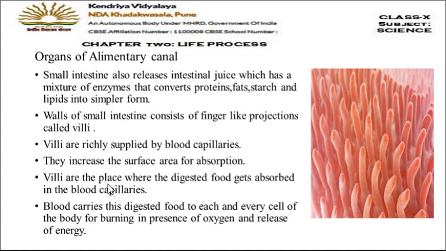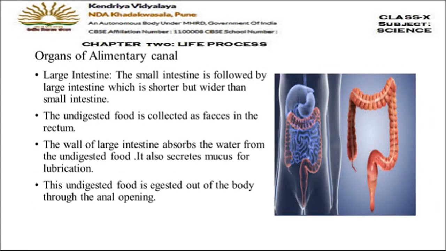Villi are the place where digested food gets absorbed. We say that absorption occurs in the small intestine, but what is the specific site? The specific site is villi. Villi is the place where the digested food gets absorbed into the blood capillaries. Then that blood will circulate the digested food to all the cells, where the food will burn in the presence of oxygen and the energy will be released.